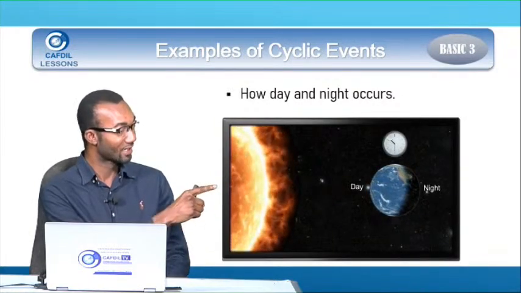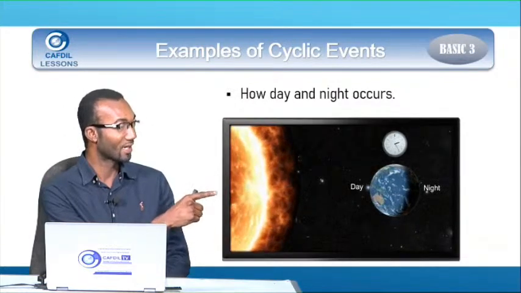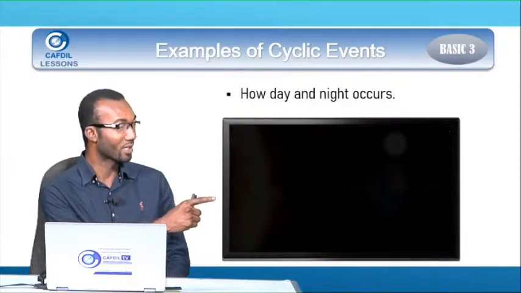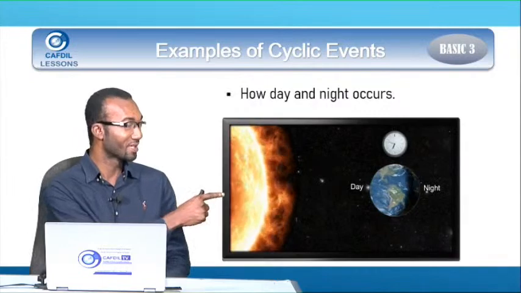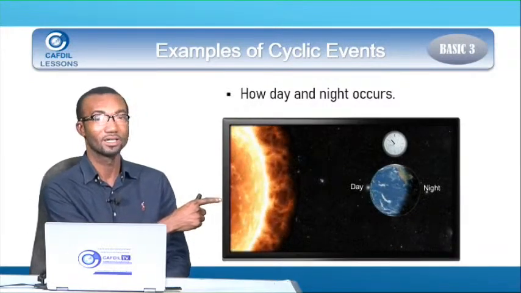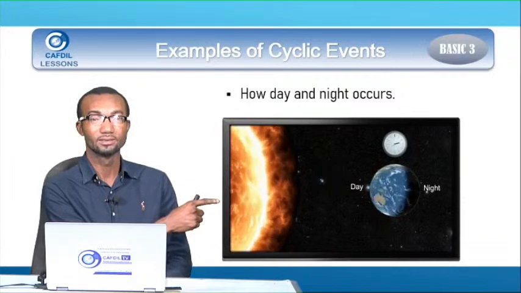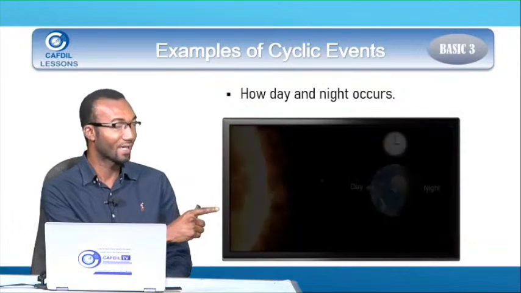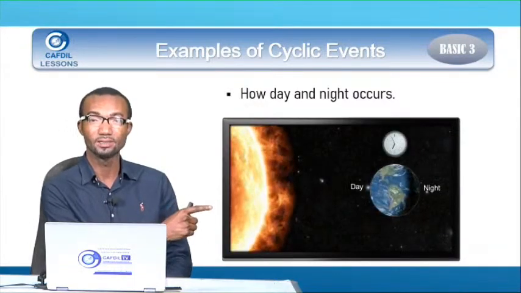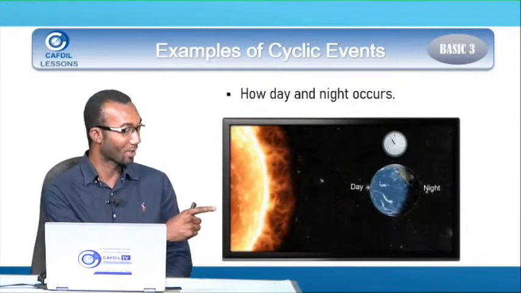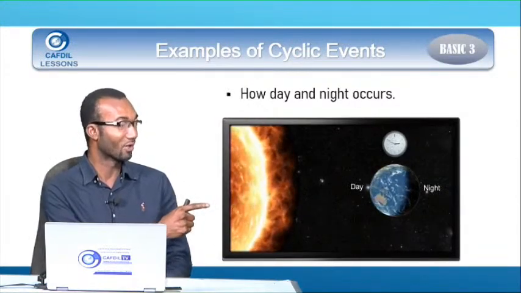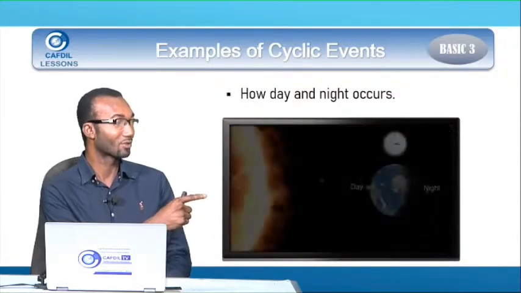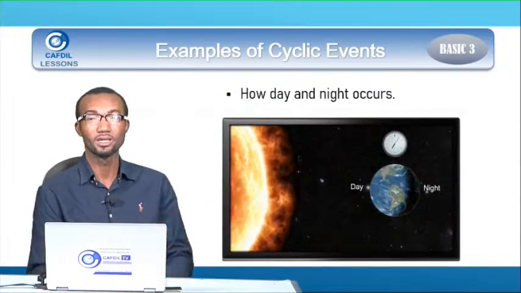Because the earth is rotating, you see that the earth is going round. So at a point in time, some parts will be facing the sun, and those people there will get day. Then at a point in time, those same people will get night because the earth is not still. It is always rotating. It takes 24 hours for the earth to rotate on its axis, so you will face the sun 12 hours and another 12 hours you'll be facing away from the sun.